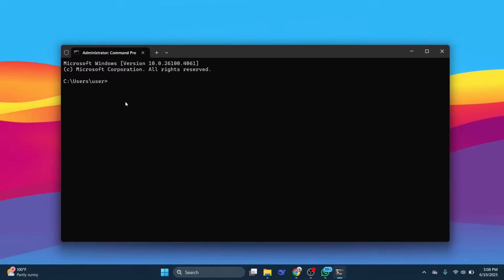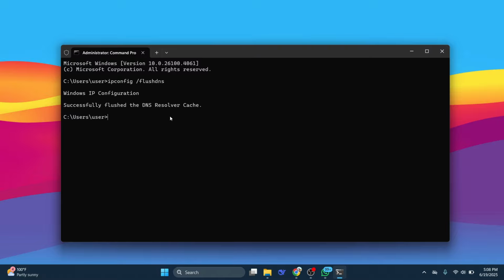And from here, this is what you're going to type. The first thing you want to type is ipconfig, then a space and then a /, and then you want to put flushdns and hit enter. So you should get a message saying successfully flushed the DNS resolver cache. Don't worry about all this, just follow along.